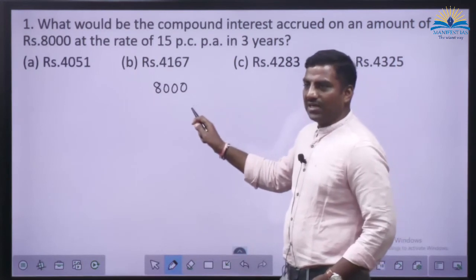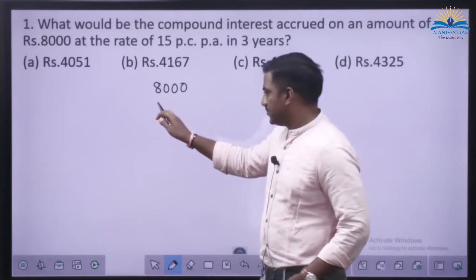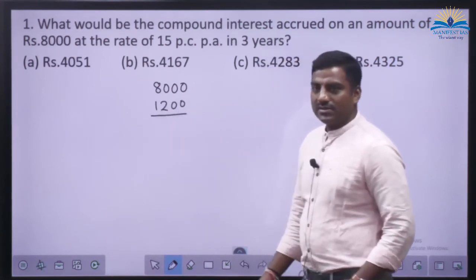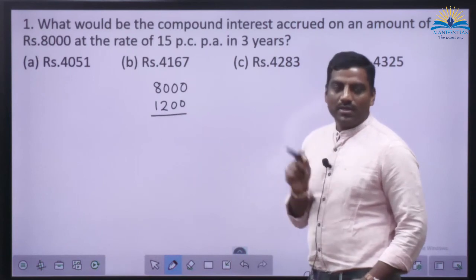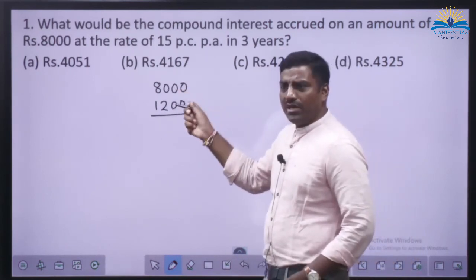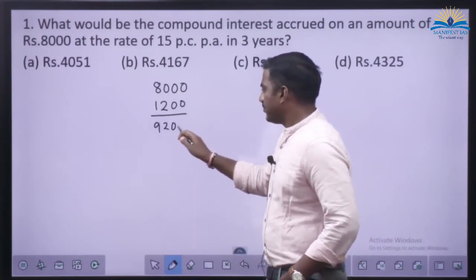15% of this in 1 year. How much? Unless there is a need, you should not touch pen and paper. Okay, 15% of 8,000 is 1,200. So 9,200 is the liability.